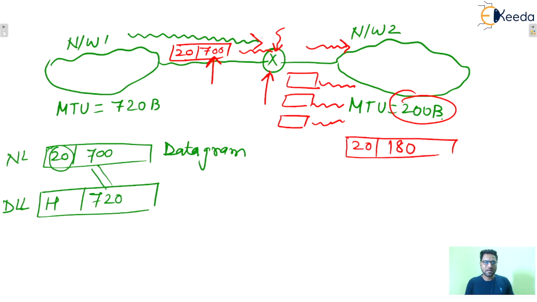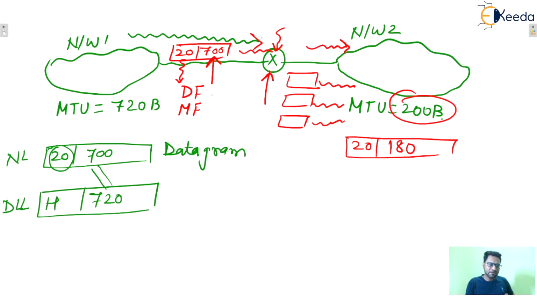Inside the header, a DF bit and a more fragment bit will be there. In the second row of the IP header there is the identification number, and after that don't fragment, more fragment, and fragment offset. All these will be helpful here. So I hope it is clear what fragmentation is.